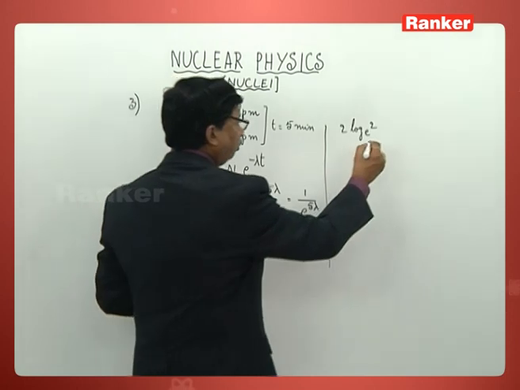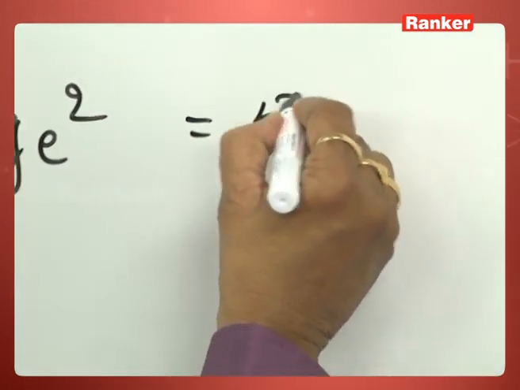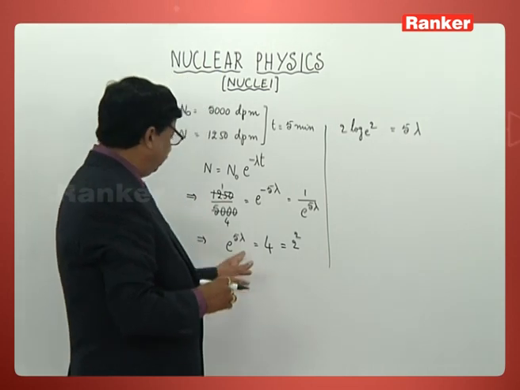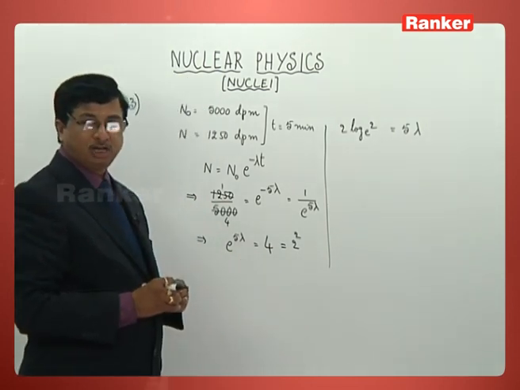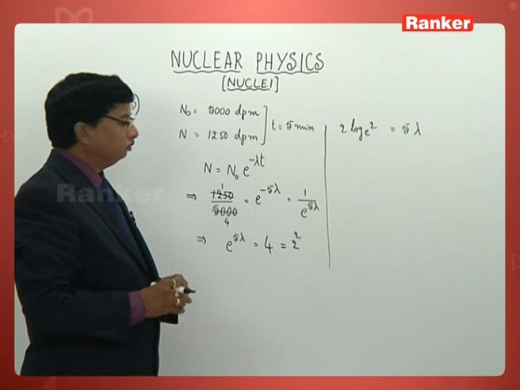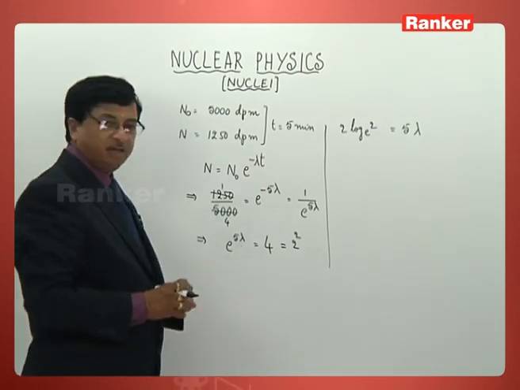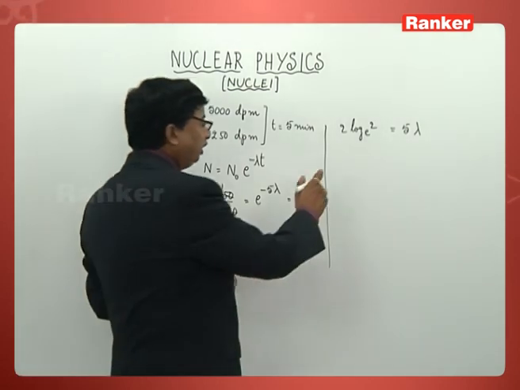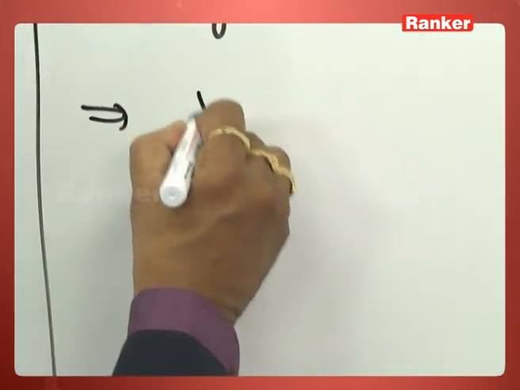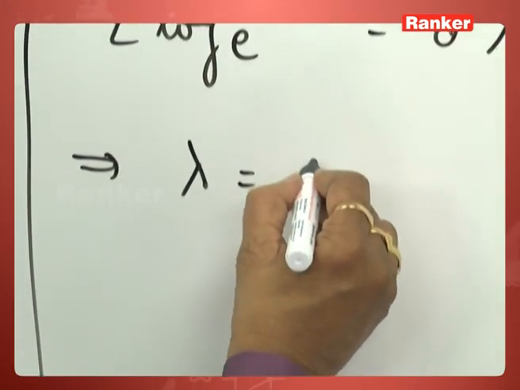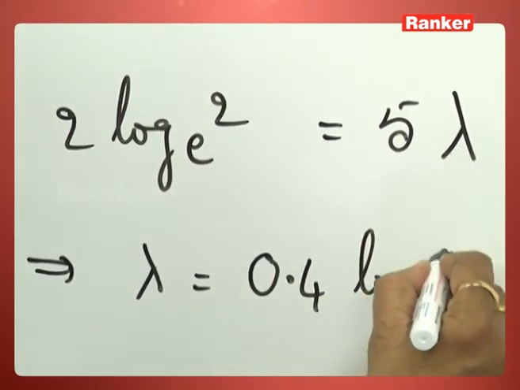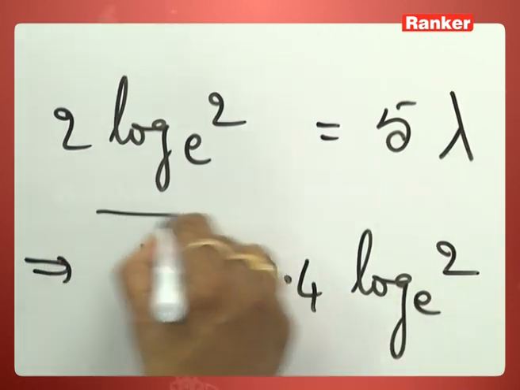That is going to be simply 5 lambda. So when you take logarithms on both sides, 2 log 2 to the base e becomes 5 lambda for us. So what can we write now? Lambda is equal to 2 by 5, which is 0.4 log 2 to the base e.